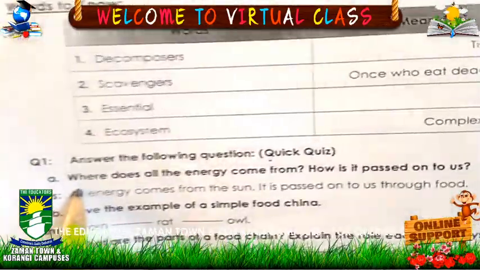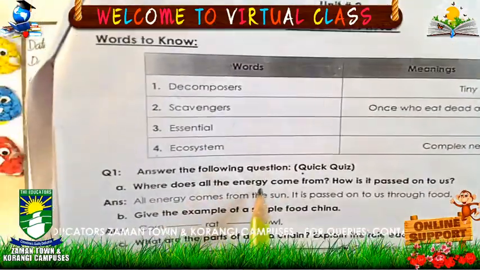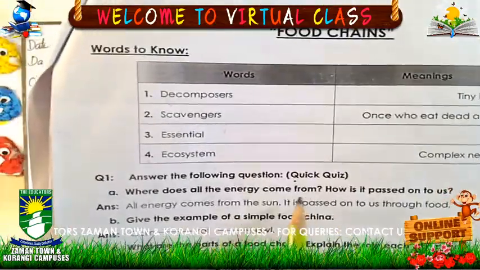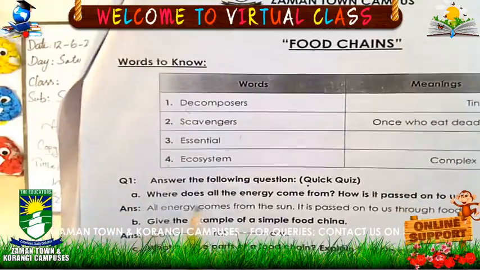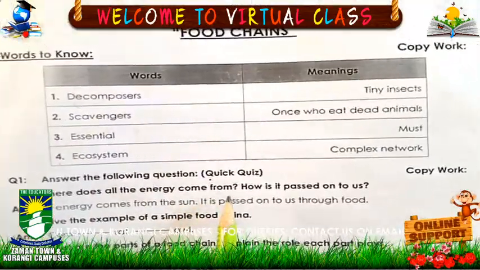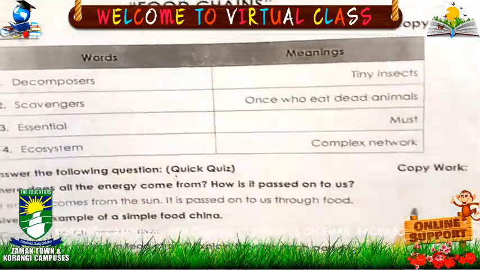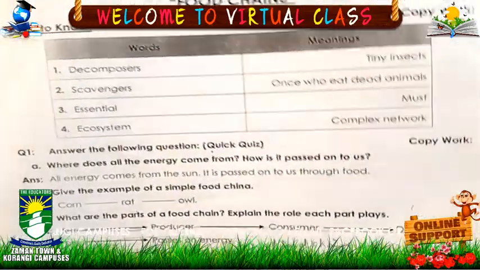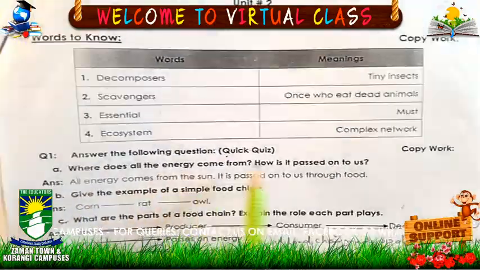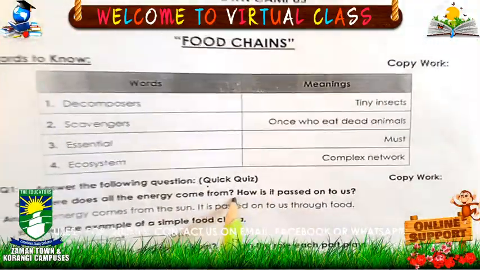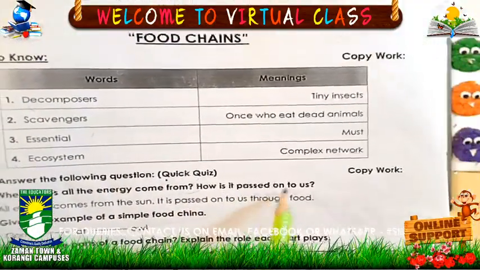Question number 1. Where does all the energy come from? How is it passed on to us? Now we have to give 2 answers here. Where does all the energy come from? This is the first question. How is it passed on to us?